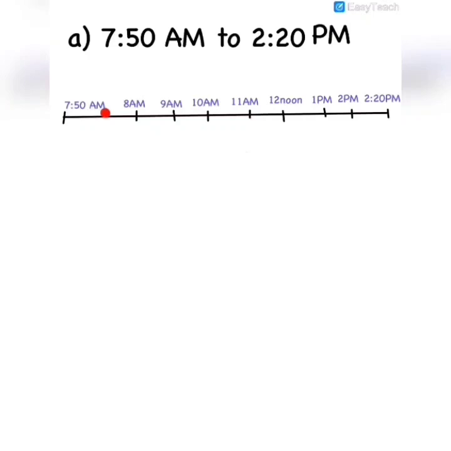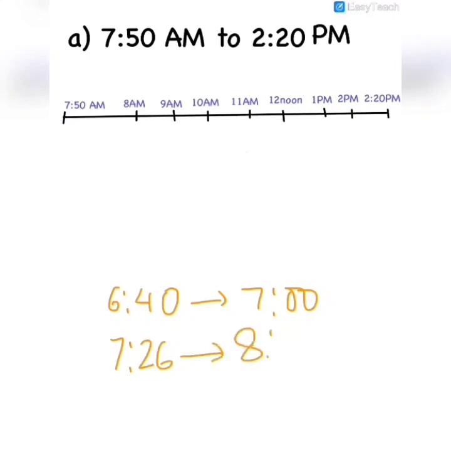First we start by writing the starting time. This is 7:50 am. After 7:50 am, we write the closest round of time. By round of time I mean complete figures time. For example, if it's 6:40, what will be the nearest round of time? It will be 7 o'clock. Similarly, if it is 7:26, what will the round of time be? 8 o'clock. By round of time I mean this.